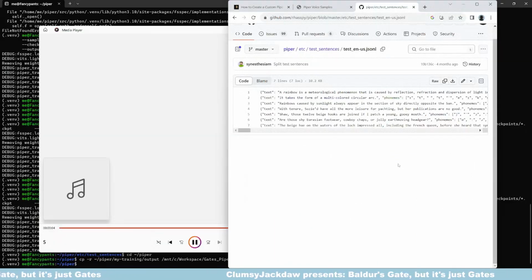1 epoch means that the model has seen all of our dataset, so this was after seeing all 50 samples in our dataset 17 times. Around 380 epochs later, it really started to sound like Gates, but it did still pronounce some words weirdly.